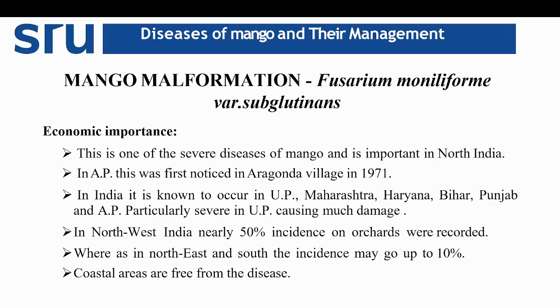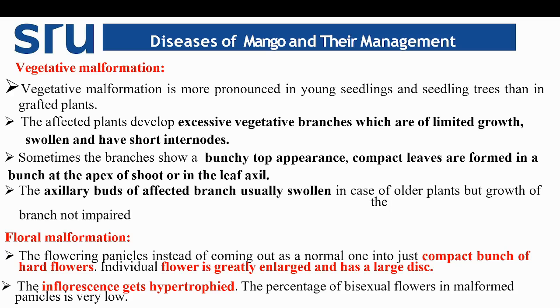In Andhra Pradesh, this was first noticed in Aragonda village in 1971. In India, it is known to occur in UP, Maharashtra, Haryana, Bihar, Punjab, Andhra Pradesh, and Telangana, and is particularly severe in Uttar Pradesh, causing much damage. In Northwest India, nearly 50% incidence in orchards was recorded, whereas in Northeast India and South India, it may go up to 10%. Coastal areas are usually free from the disease due to climatic factors.